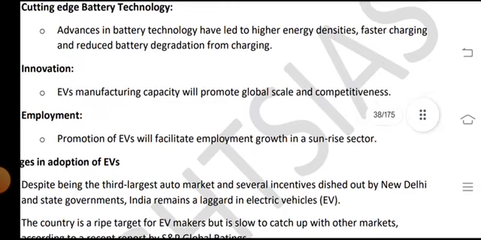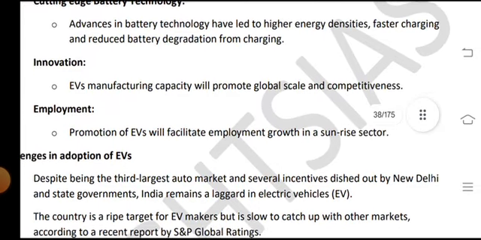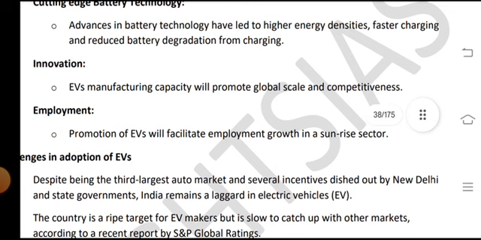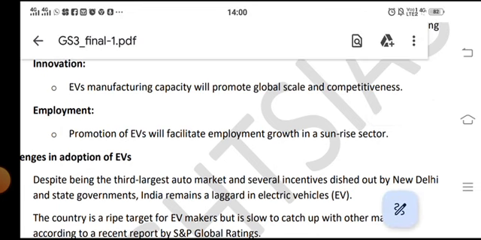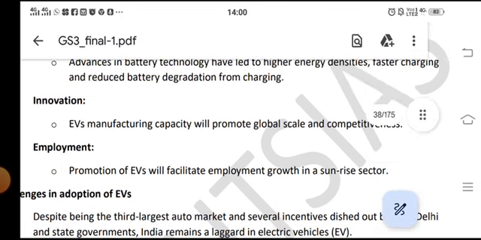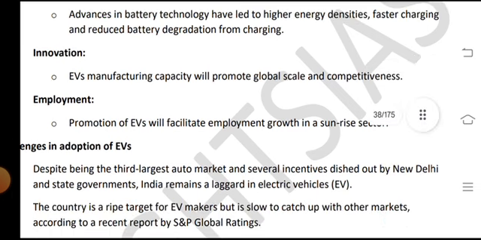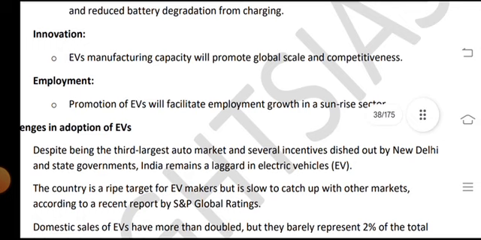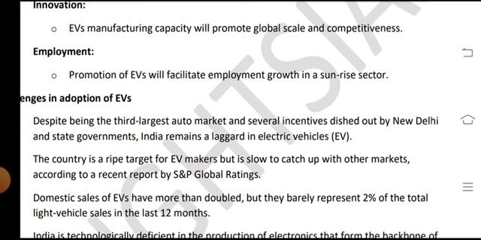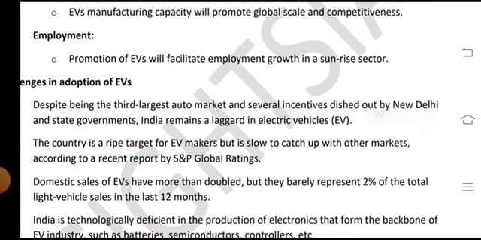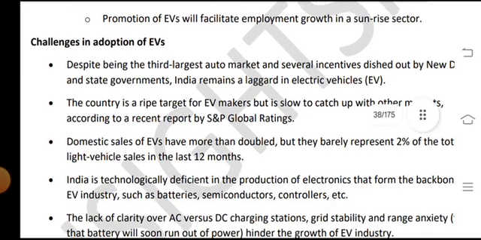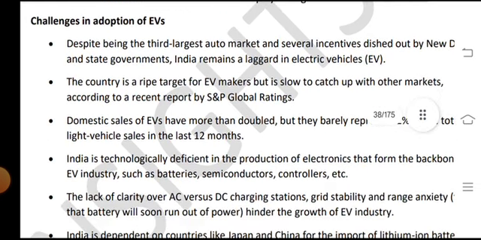Advances in battery technology have led to higher energy densities, faster charging, and reduced battery degradation from charging. Innovations and manufacturing capabilities promote global skills and competition in employment, and the promotion of EVs has facilitated employment growth in sunrise sectors, along with the challenges of adoption of EVs.